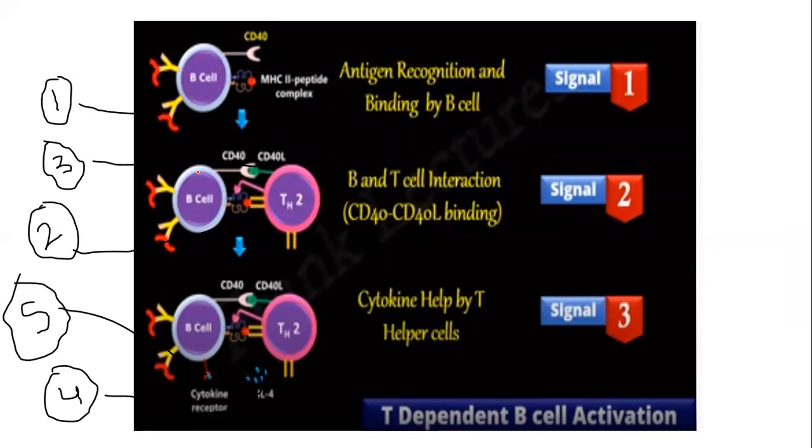So let us take one more look at the whole process. First, the B cell encounters an antigen, because the B cell is an antigen presenting cell.